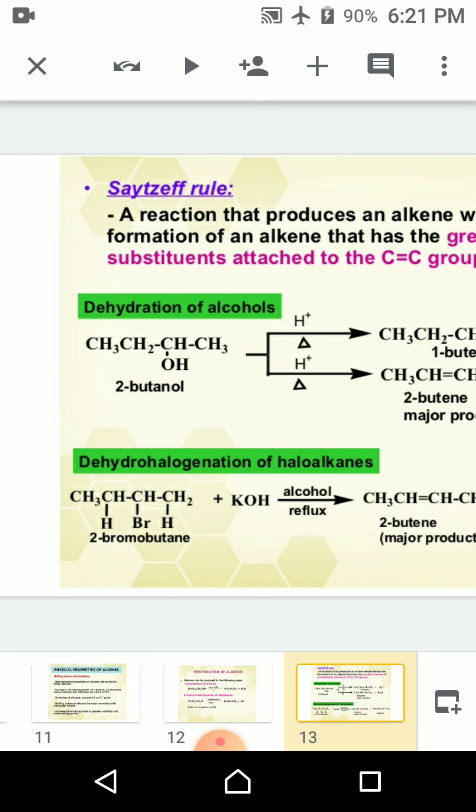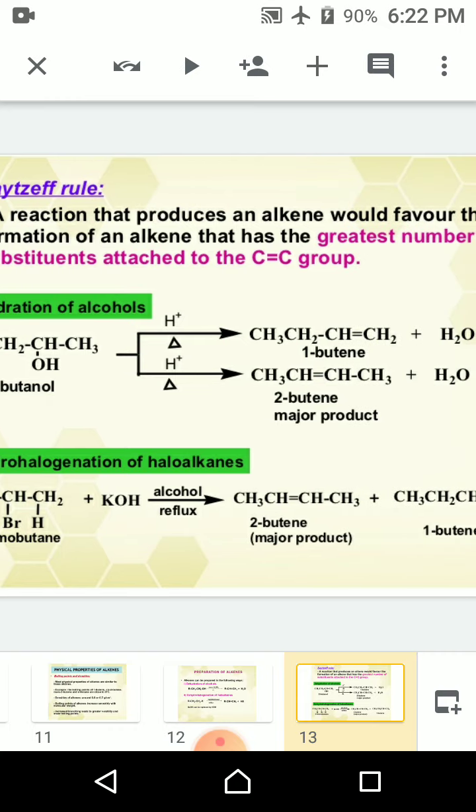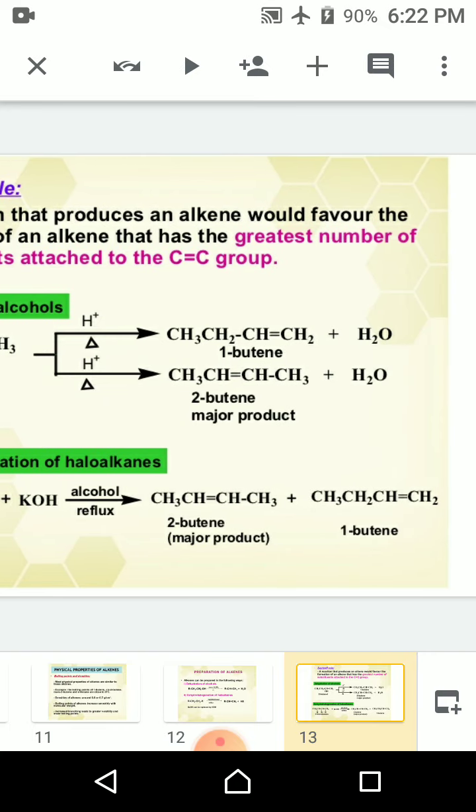Dehydrohalogenation of the haloalkanes can be done following the Saytzeff rule. If we take 2-bromobutane and react it with alcoholic potassium hydroxide and reflux in an air condenser, then we can get 2-butene and 1-butene, where 2-butene is the major product and 1-butene is the minor product.